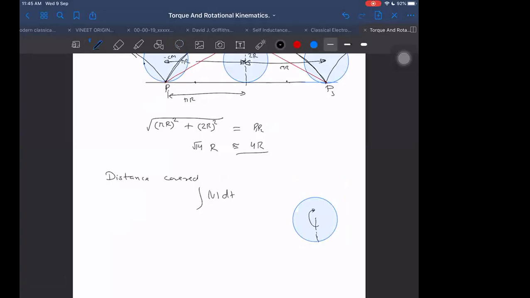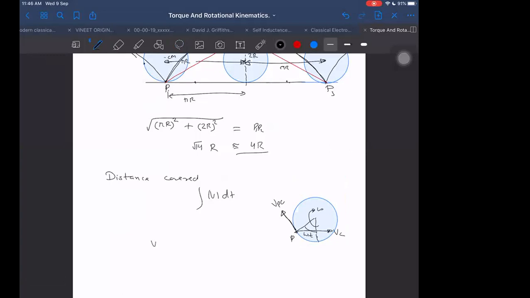in this way. Angular velocity is this side. So what angular distance will it cover in time t? Omega t. Then what will be the velocity of this point P when it reaches here? I think this point's velocity will become velocity of P with respect to C, and velocity of C will be added in this. So can you add these two so that we can get the net speed?